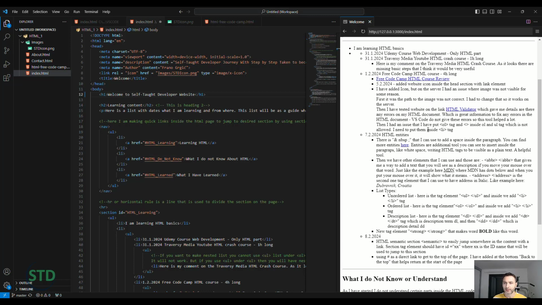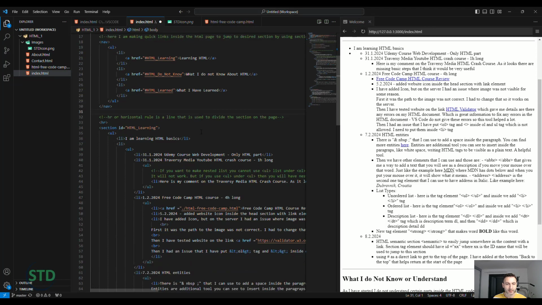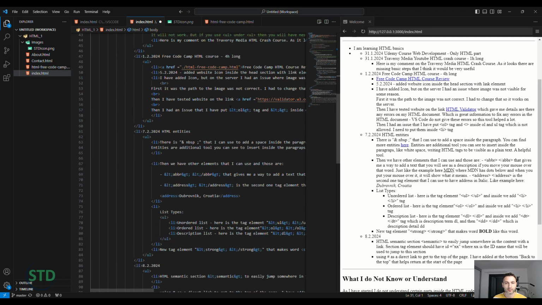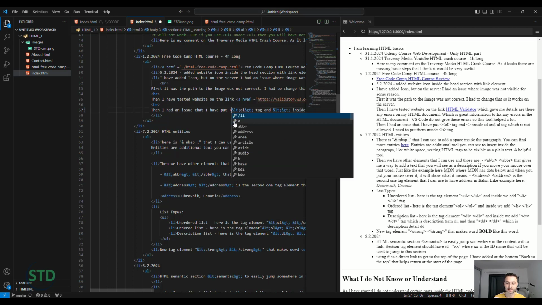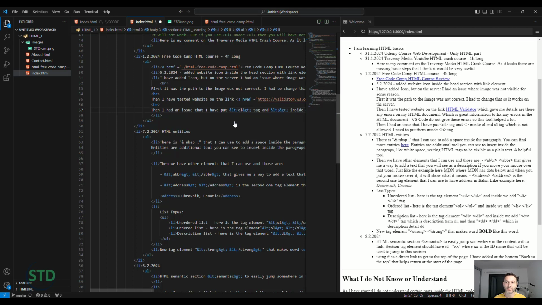Well, I do not see this one here, but I will show it here inside the code. And this is very useful, that you have here entities, HTML entities, like this one, &nbsp; for the space. You have this one, which is &lt; and also &gt;, which allows you to put brackets instead of writing them. For example, this is the one bracket. For example, this is the one, it replaces. So you can see it here.